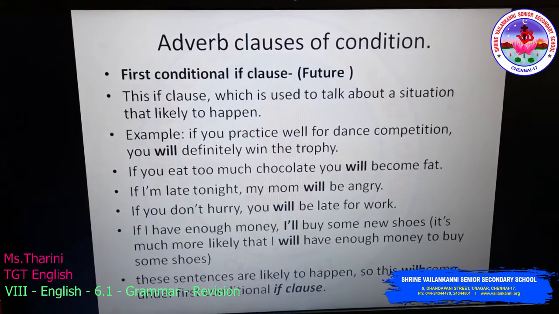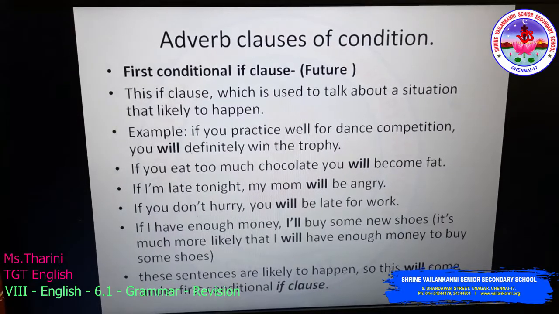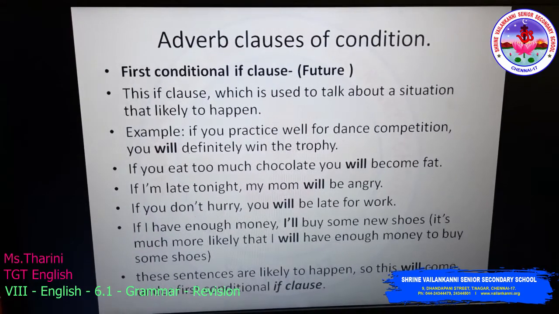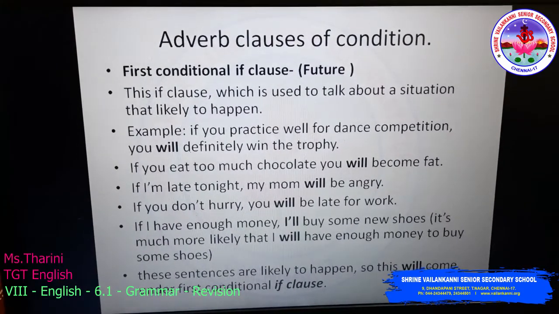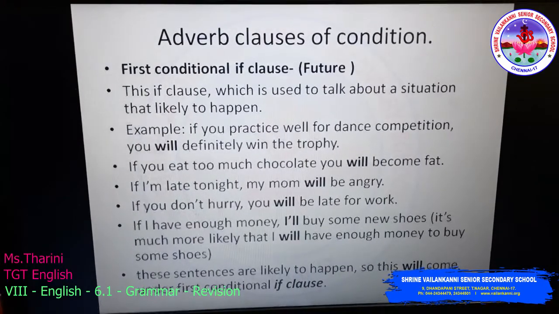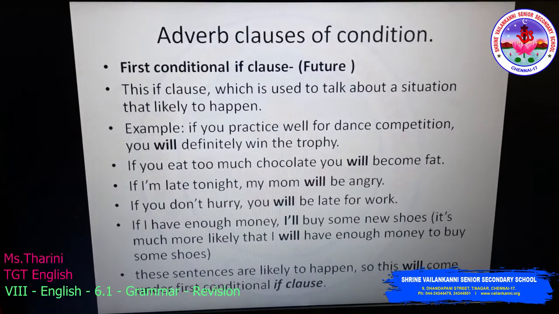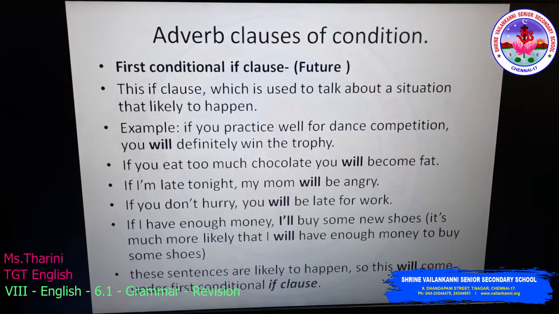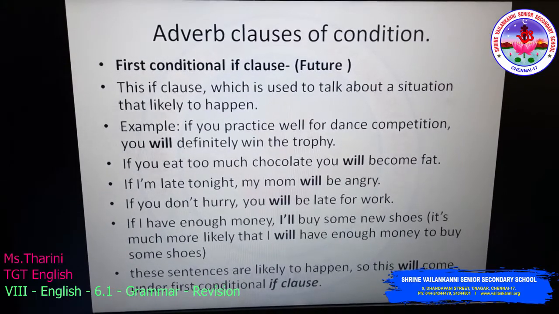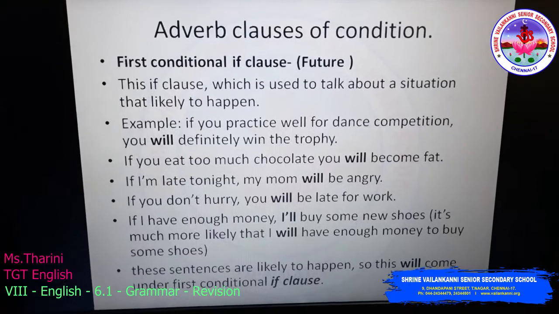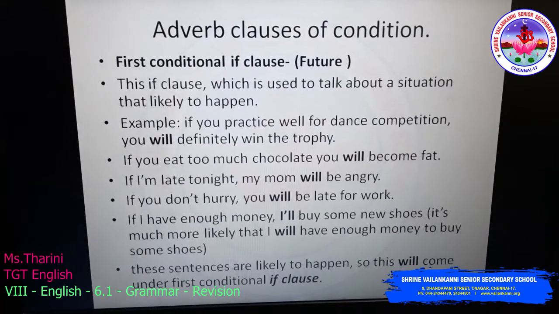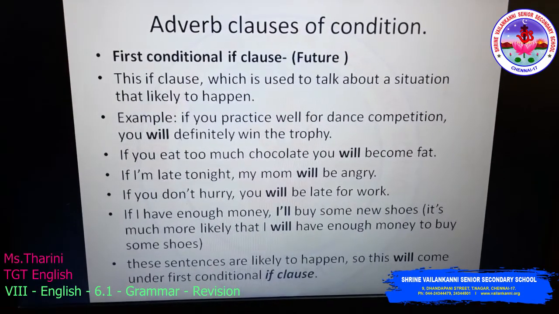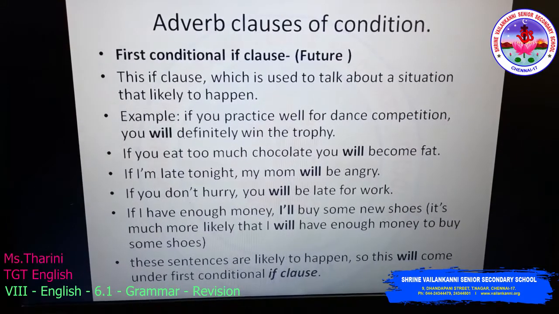Adverb clauses of condition. First, the first conditional if clause talks about the future. Just keep in mind that the first conditional if clause only talks about the future, about situations that are likely to happen. Example: if you practice well for the dance competition, you will definitely win the trophy.